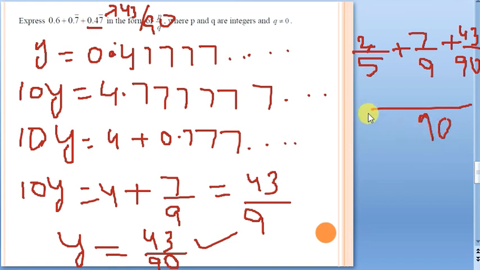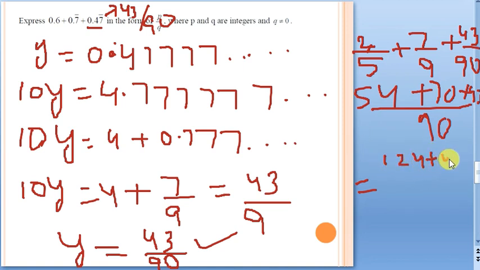So how many times will 5 go into 90? Just calculate and you can arrive at your answer. It will go 18 times. So 18 into 3, 54. 9 will go 10 times. 10 into 7, 70. And 90 will go 1 time. 1 into 43, it is going to be 43 only. Now see, 54 plus 70 is going to be 124. 124 plus 43, it is going to be 167. So we have to add 124 plus 43 by 90. So this will be 167 by 90.